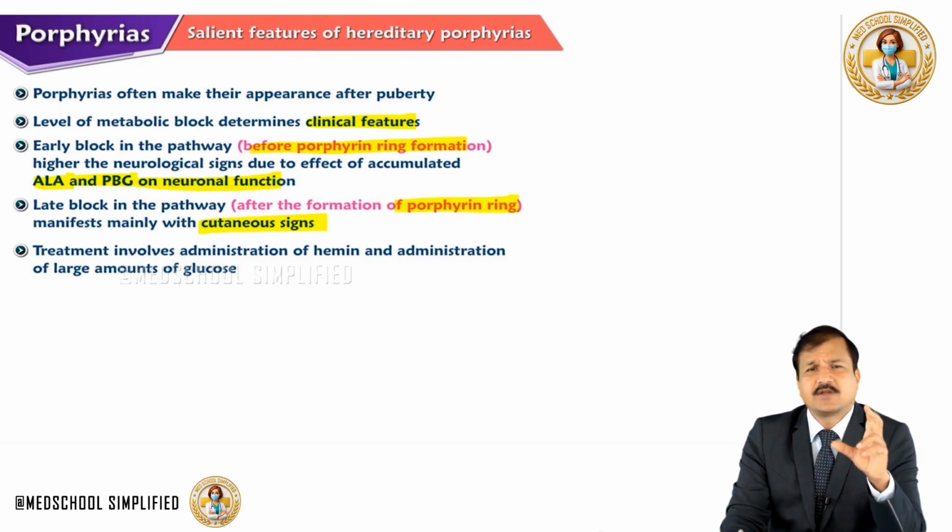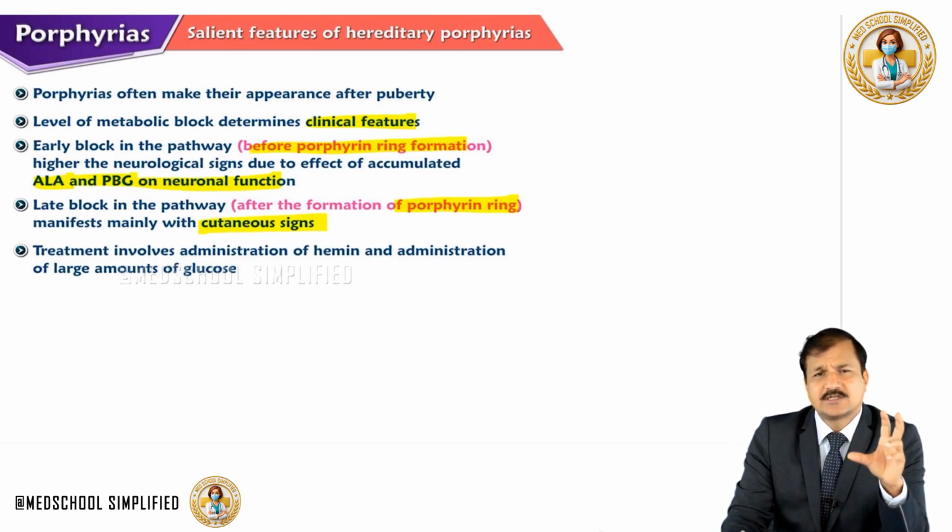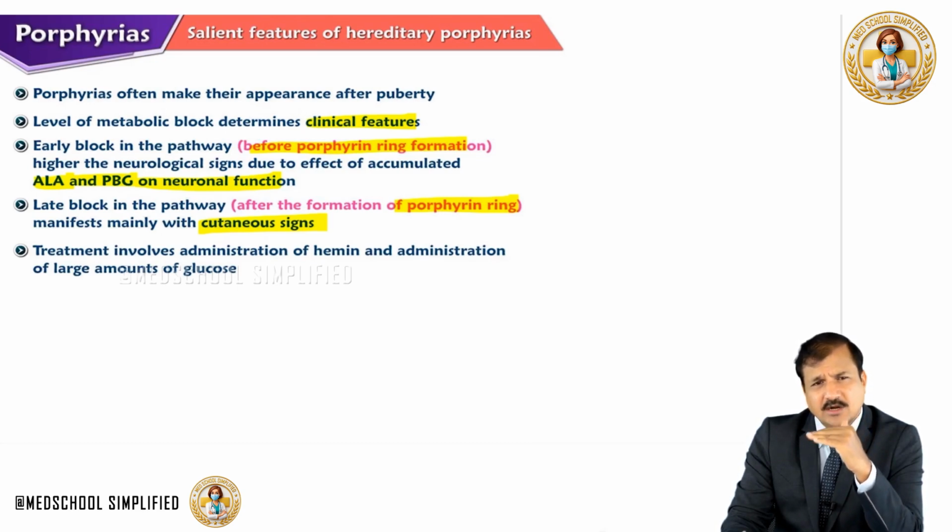This is something that will help you understand the predominant sign in a specific type of porphyria. You have to look at whether the pathway is blocked at an earlier stage or a later stage, starting from porphobilinogen formation. If it is later, it is more of cutaneous signs.